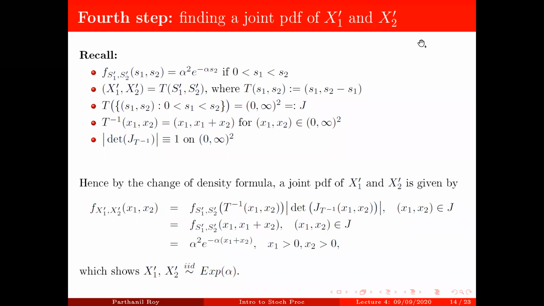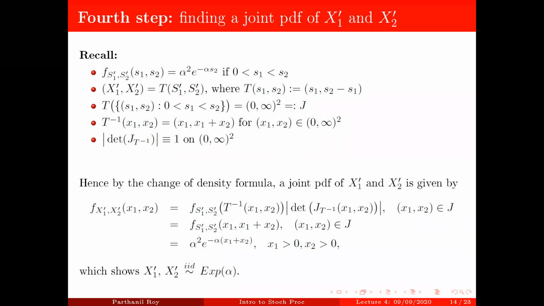So we have shown that x1 dash and x2 dash are IID exponential alpha. Now let's try to see how to generalize this to show that x1 dash, x2 dash up to xk dash are actually IID exponential alpha.